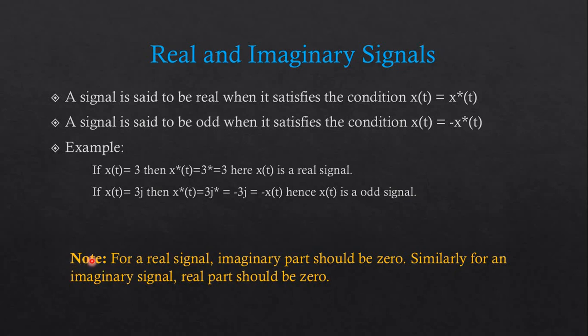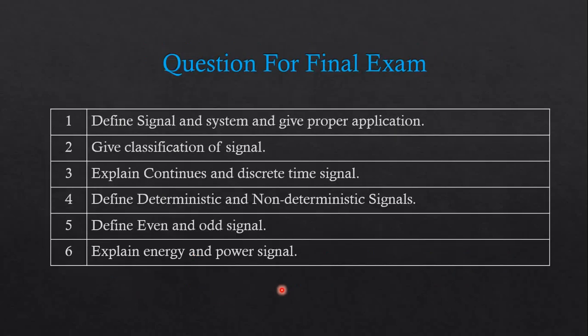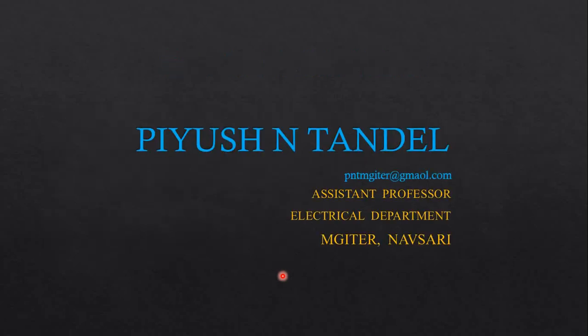Now note that for a real signal, the imaginary part should be 0, and for an imaginary signal, the real part should be 0. And these are some questions that are very important with respect to your examination that we have covered in this video lecture. In the next video we will also continue our first chapter.